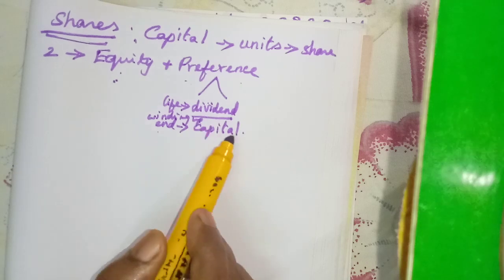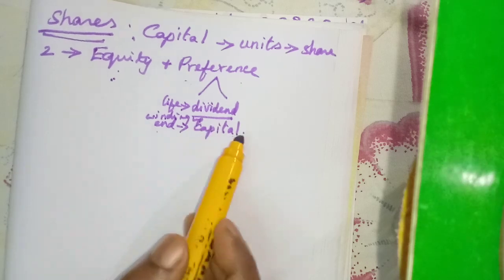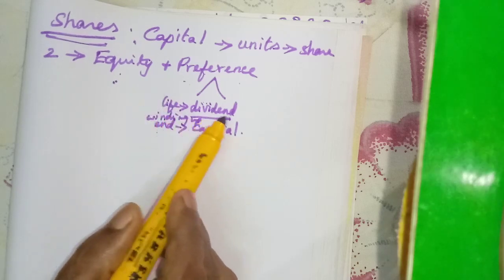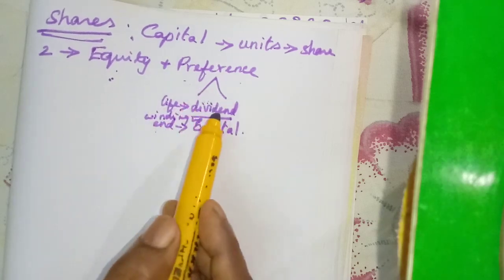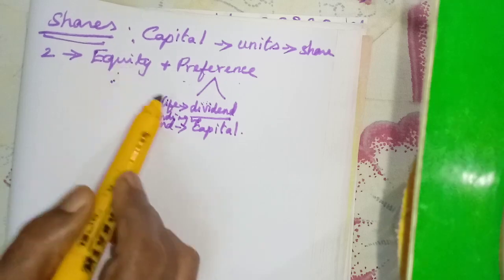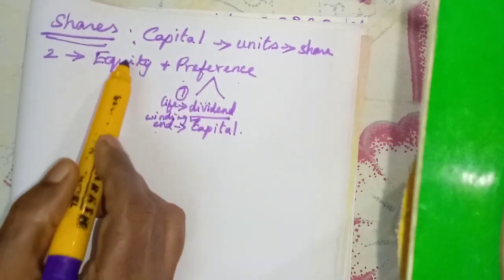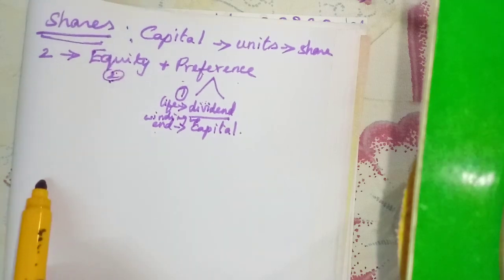At the time of winding up, the capital will be given first. During the lifetime of the company, the dividend will be paid first, if there is profit. First preference for them, second only the equity shareholders.